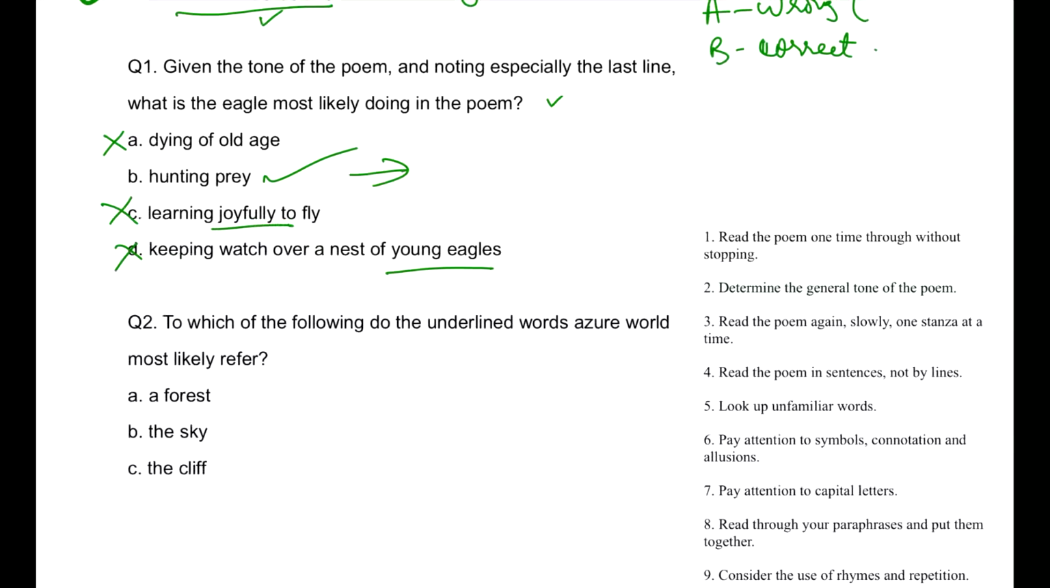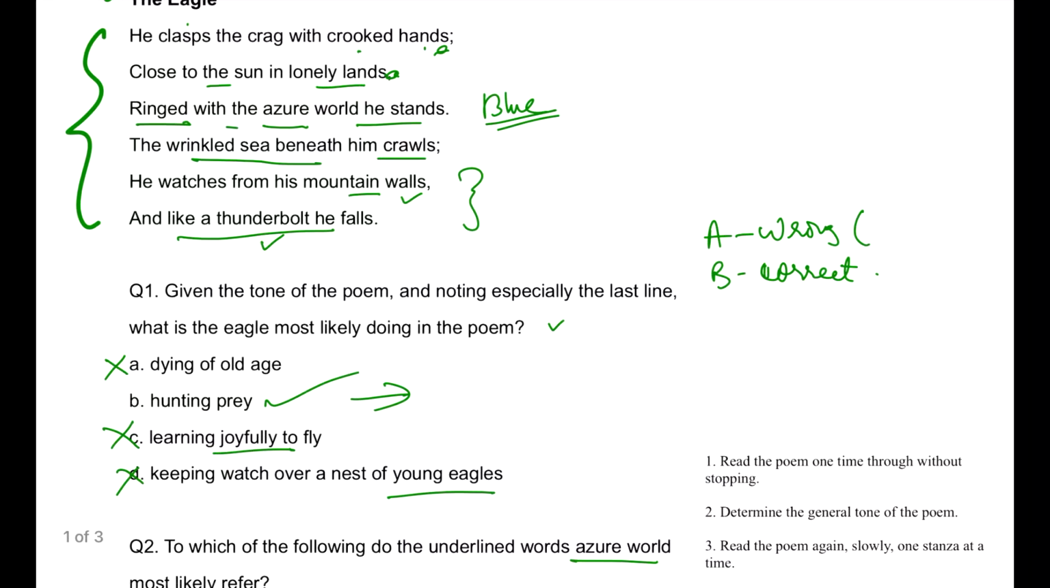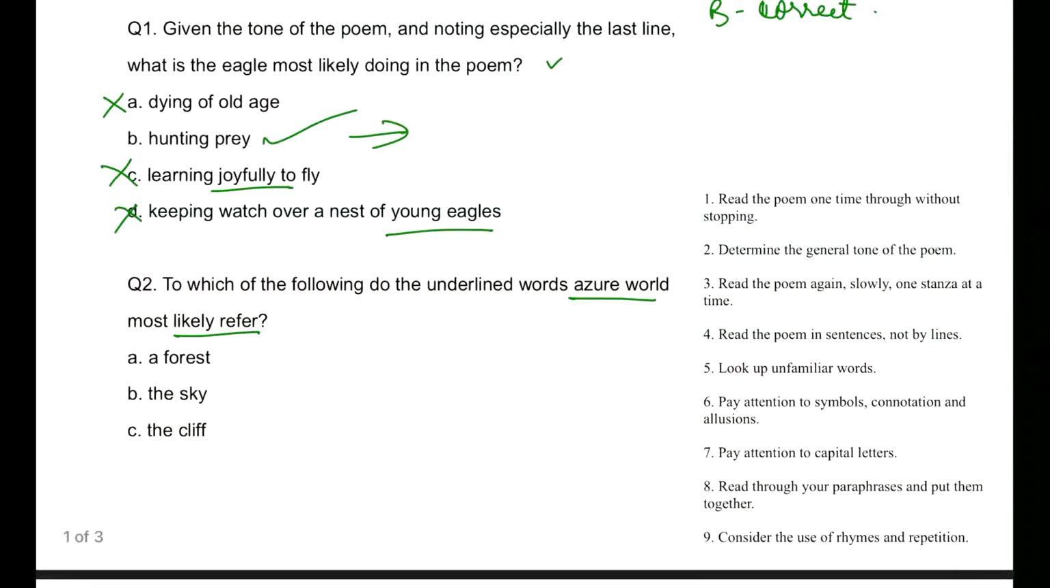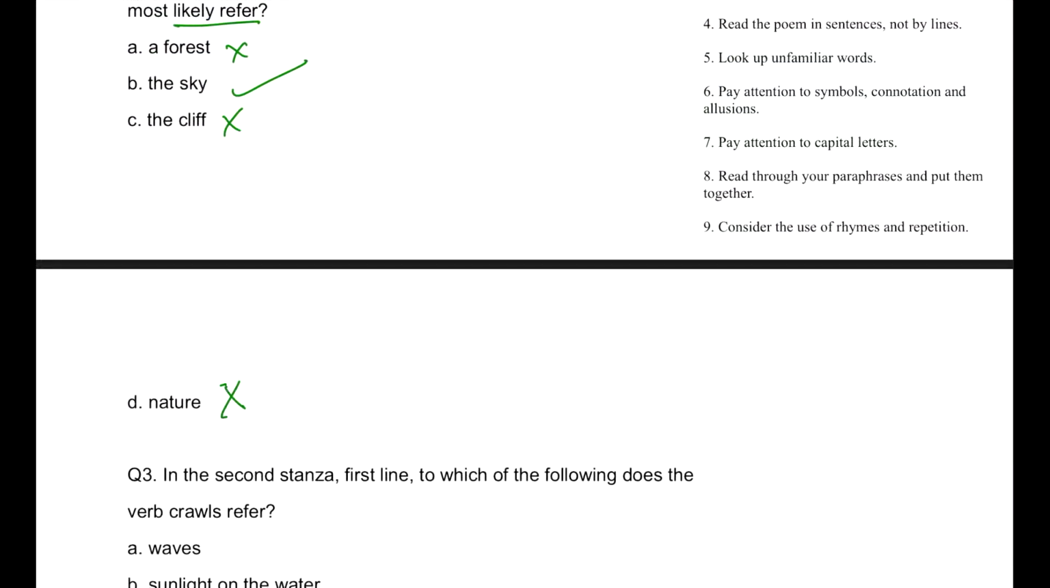Okay. Let's go to the second question. To which of the following does the underlined word azure most likely refer? So I have given you the vocabulary meaning of azure already while explaining the poem, but let me tell you that as you can take a guess, the eagle is ringed with azure, the eagle is only ringed with the sky, and that is blue in color. So you can take a very nice example. Forest and cliff will not be the answer. Sky will be the direct answer, but then we will also eliminate nature from here, because the more appropriate one here would be the blue colored sky. Okay, where it lives lonely, because agar wo niche rehta to wo lonely nahi hota.